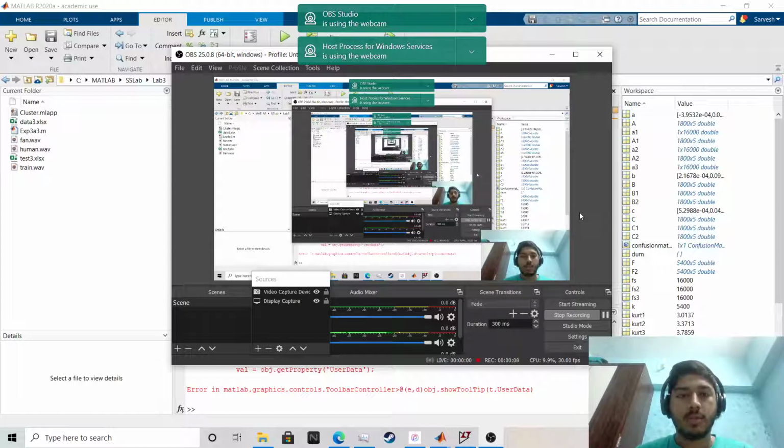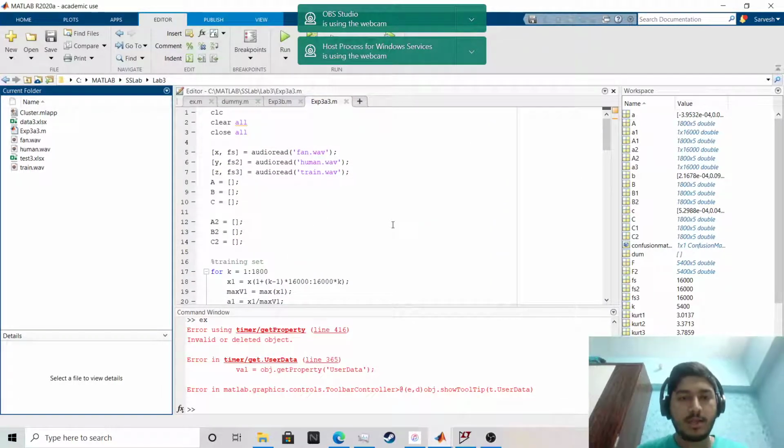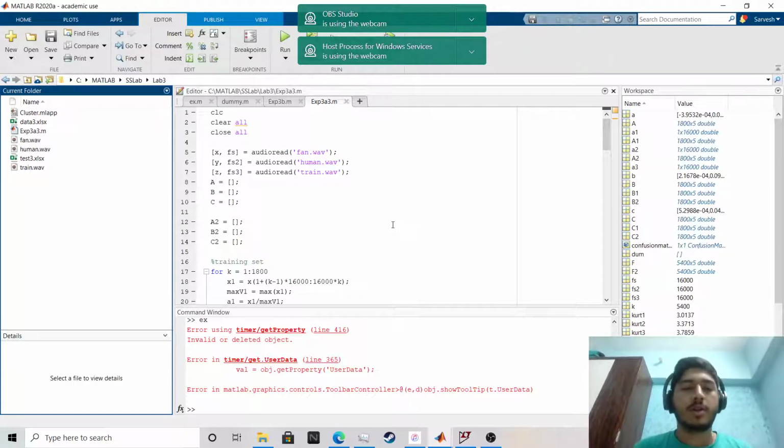So I'll be showing you experiment 3 which we were assigned. Basically in this experiment we have to take audio files and create a model using which we can classify this audio into fan noise, human speech or train noise.